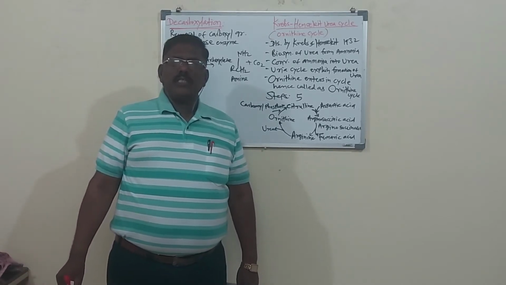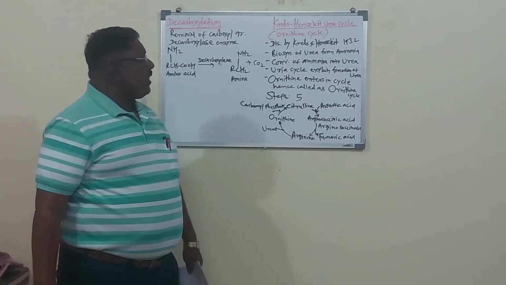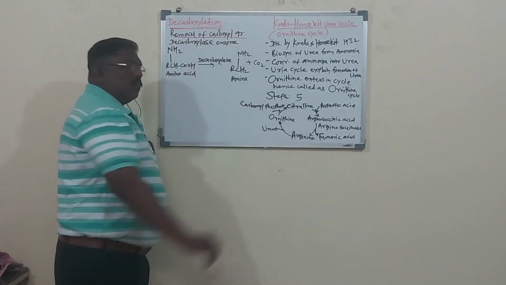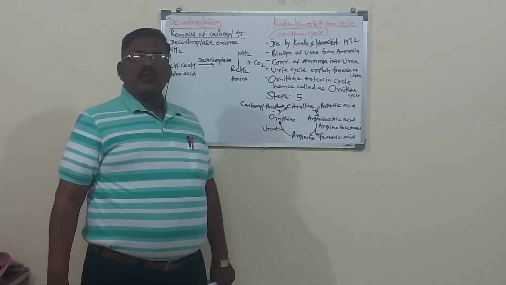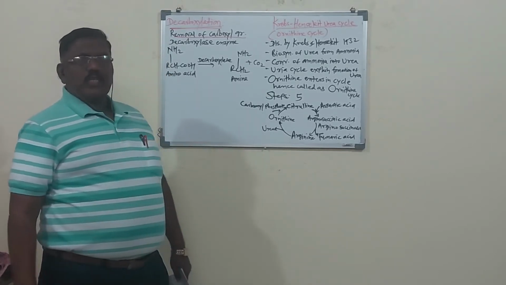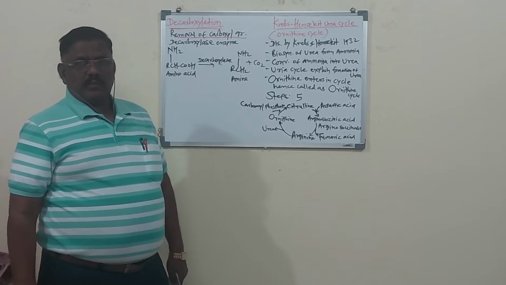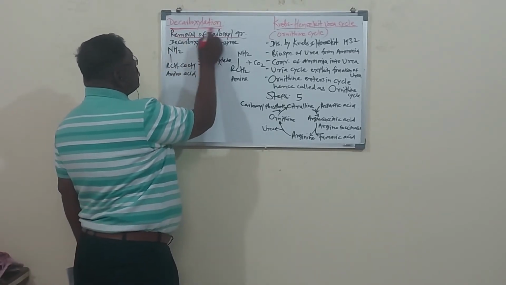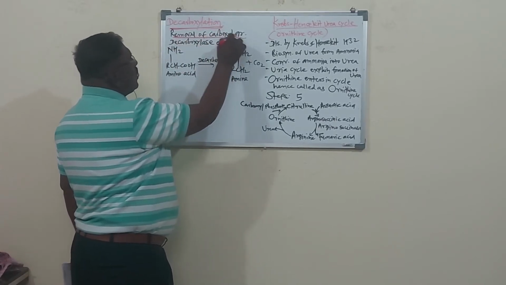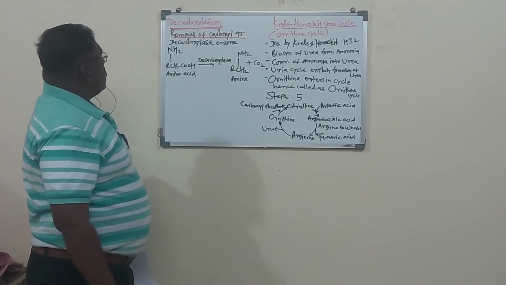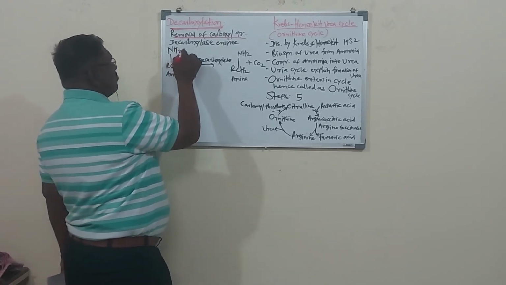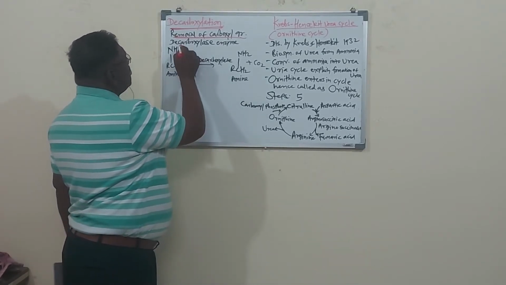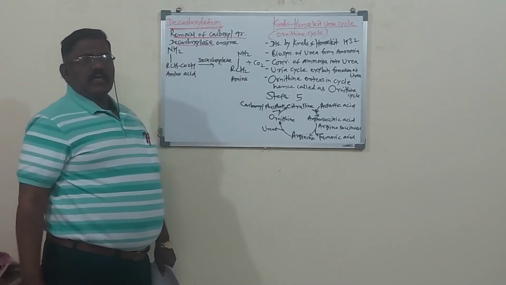Decarboxylation reaction occurs in the human body. Here the removal of the carboxyl group is called decarboxylation. This is the definition for today's study. In decarboxylation there is the removal of the carboxyl group. Here the enzyme which catalyzes the reaction is the decarboxylase enzyme.